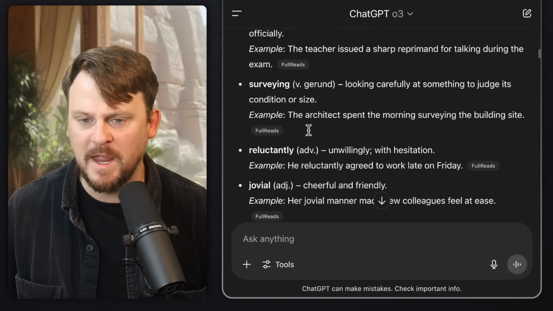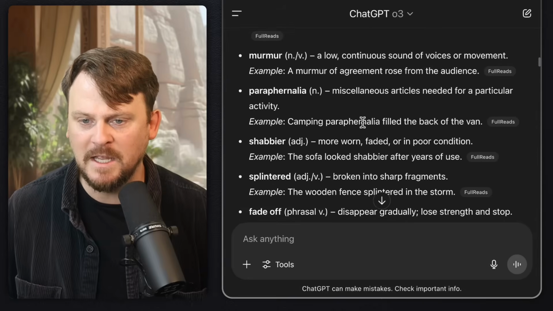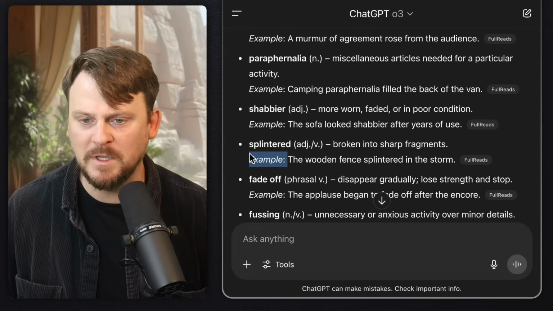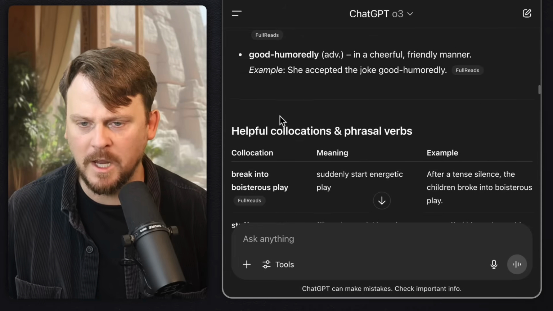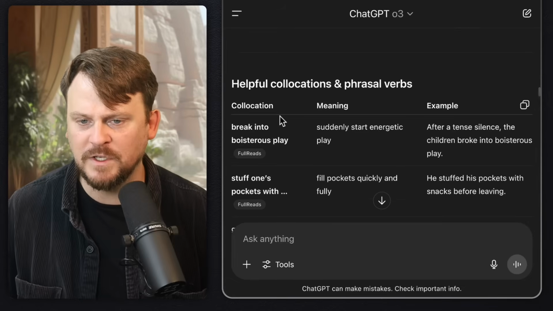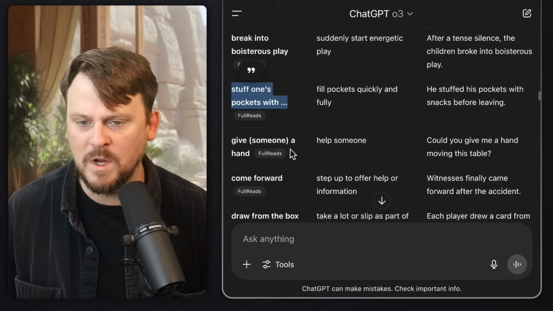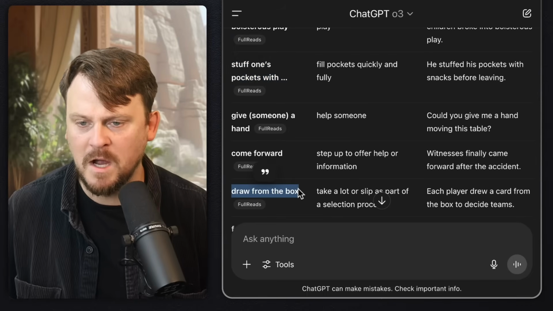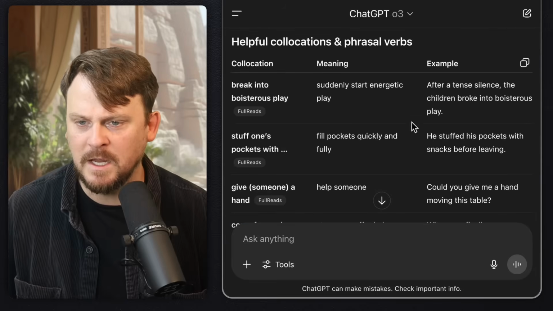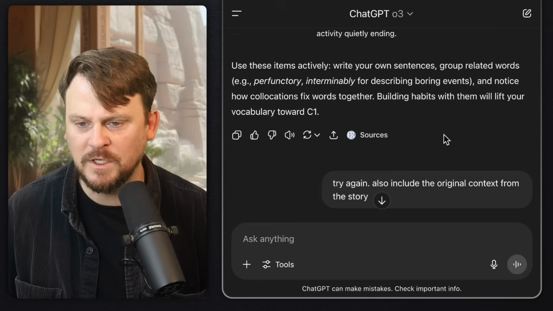Reprimand, surveying, reluctantly, jovial, murmur, okay? Paraphernalia, shabbier, splintered, fade off, fussing, all good, okay. And then collocations and phrasal verbs: break into boisterous play, stuff one's pockets with, come forward, draw from the box, okay. Example and meaning, that's laid out really well. I like the table usage.